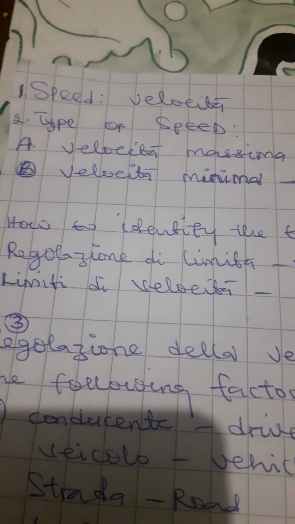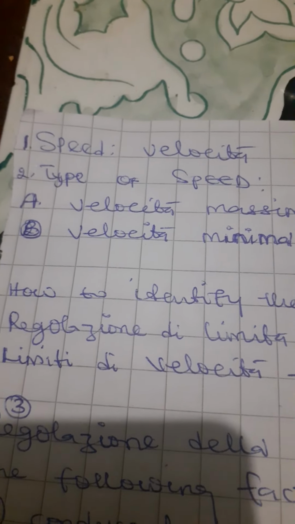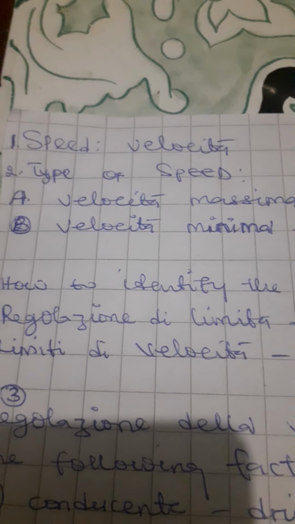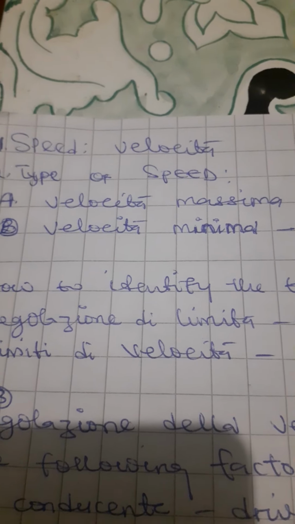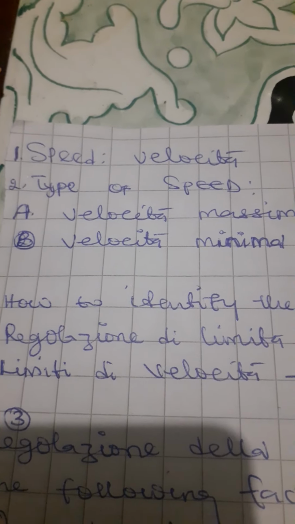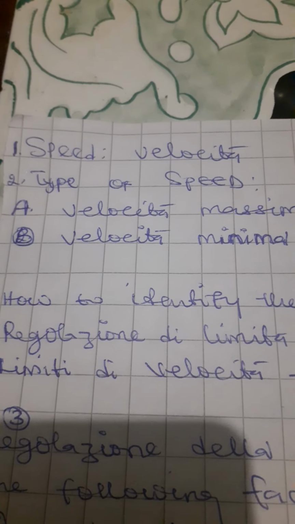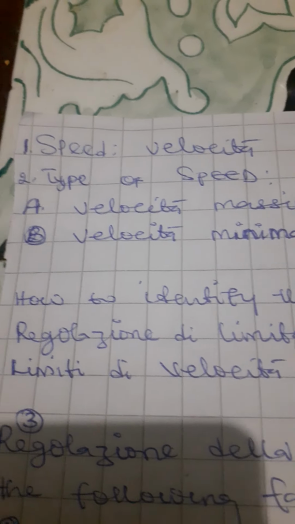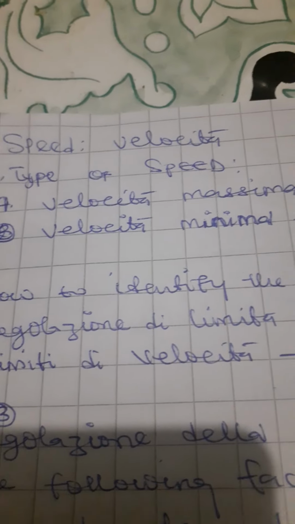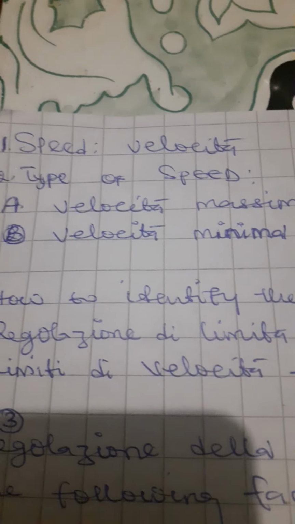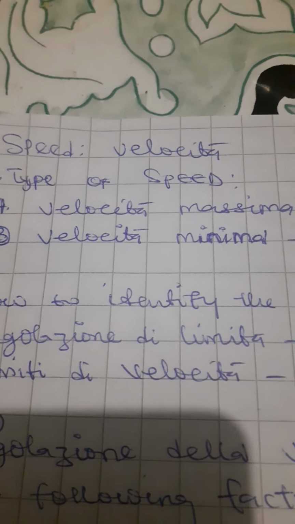Today I want to talk about velocity, which is known as speed in English. Now, we have two types of speed. We have maximum and minimum speed. If you look at the screen of your phone or television, you will see one speed, which is known as velocity. Now, the second thing you are seeing on your screen is number two, type of speed. Under it, we have A, velocità massima, by the side of it, we have what we call the maximum speed. Then B, we have velocità minima, which is the minimum speed.